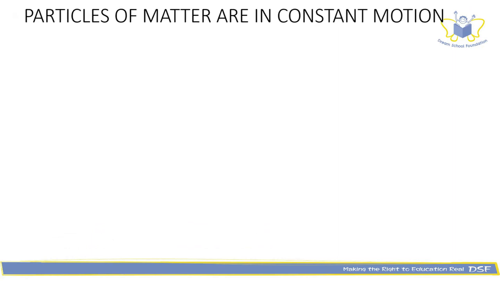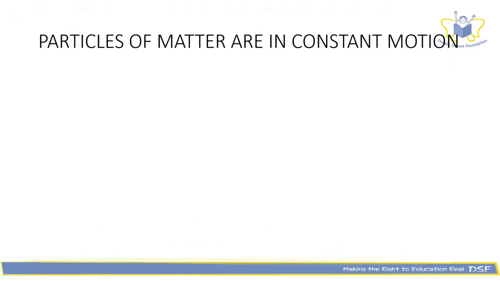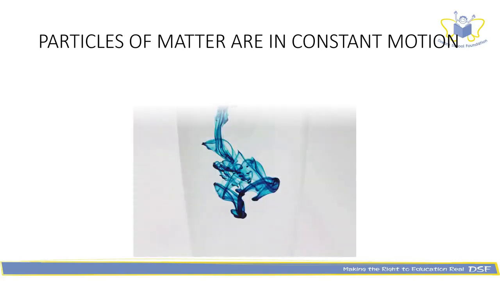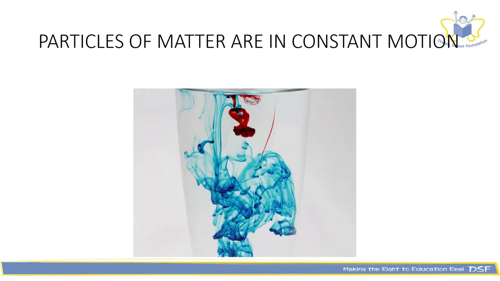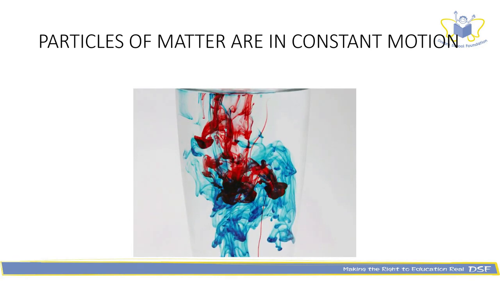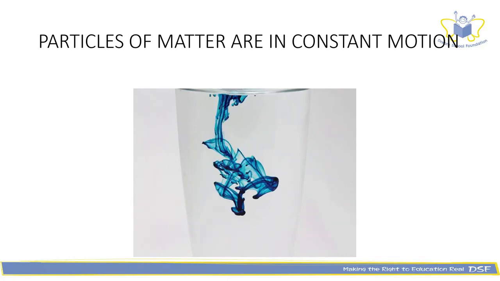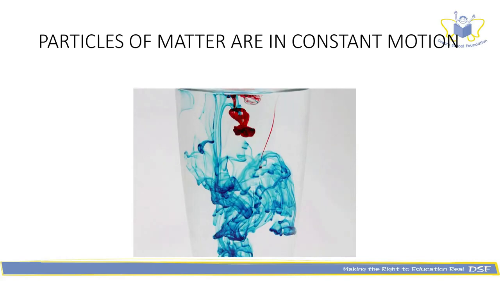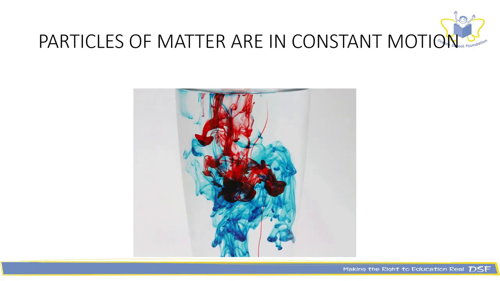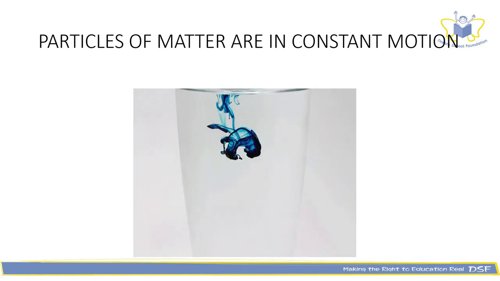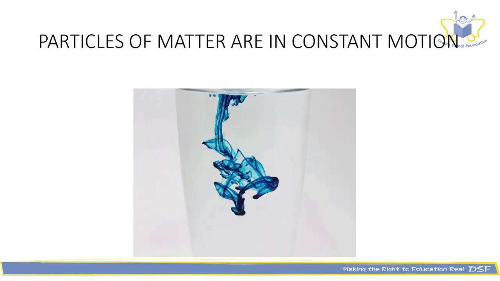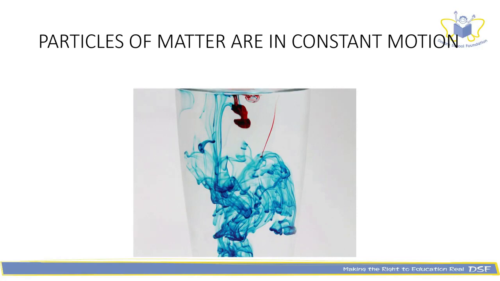Now let us look at the fact that particles of matter are in constant motion. What do you think will happen when you add a drop of ink to a glass of water and let it stand undisturbed for a while? Let us see. Didn't the ink diffuse and spread throughout the water? What caused it? Who stirred it? The best explanation for this is that the particles of matter are in constant motion. Hence, the moving water particles help the ink to diffuse throughout.